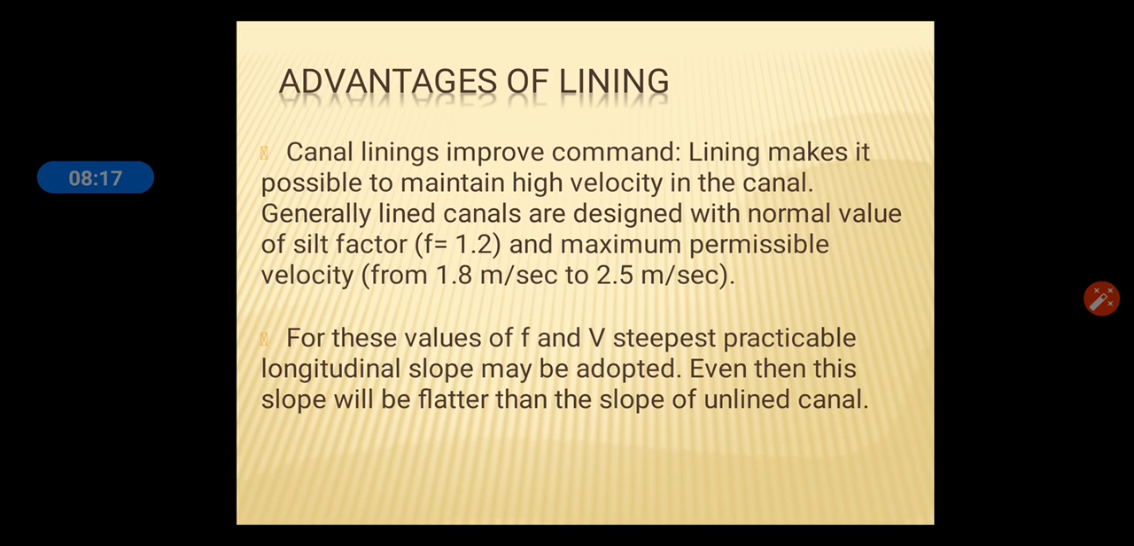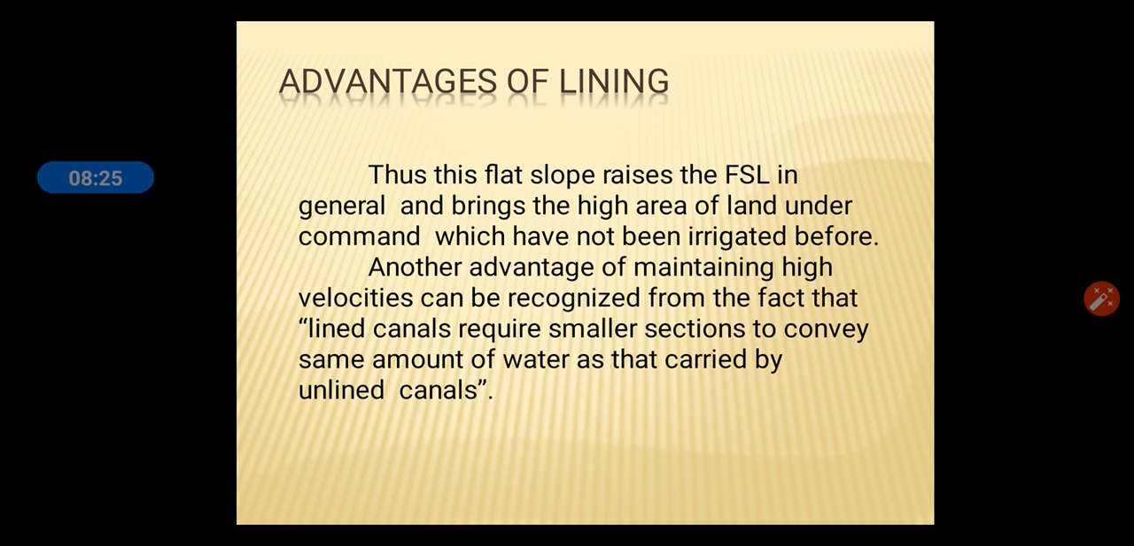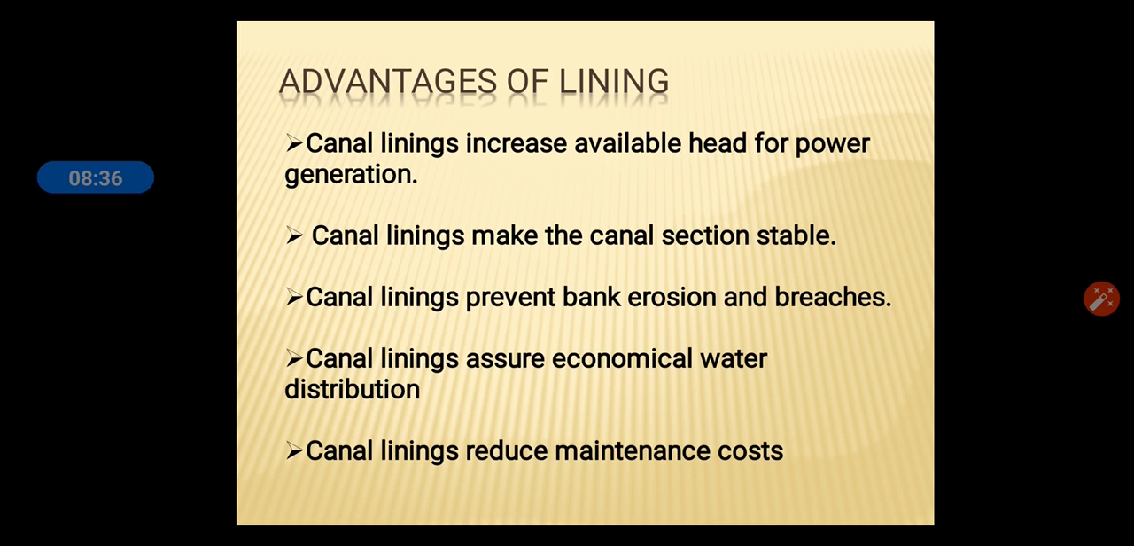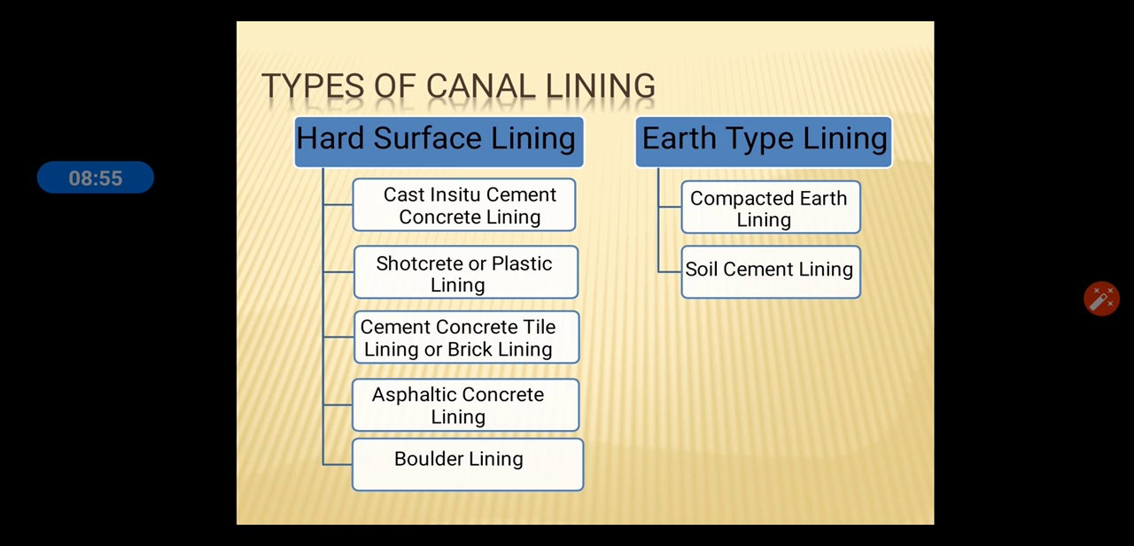The next one, canal lining improves command. Lining makes it possible to maintain high velocity in the canal. Thus, this flatter slope raises the FSL in general and brings high areas of land under command which had not been irrigated before. Advantages of lining: canal lining increases available head for power generation, makes the canal section stable, prevents bank erosion and breaches, assures economical water distribution, and reduces maintenance cost.